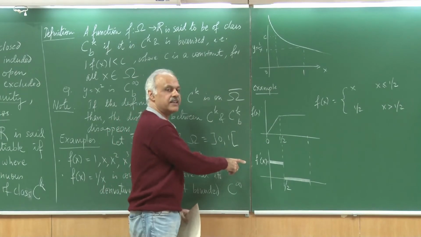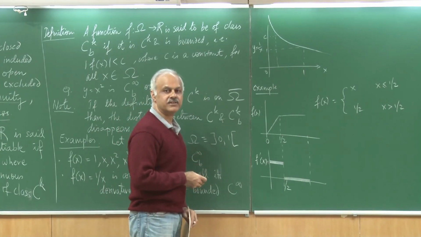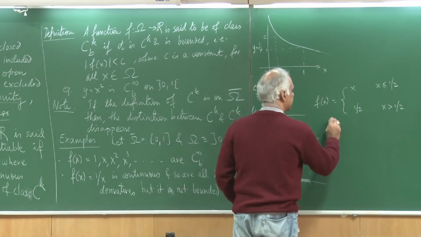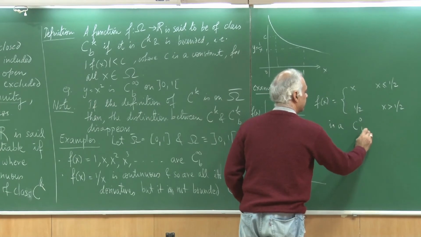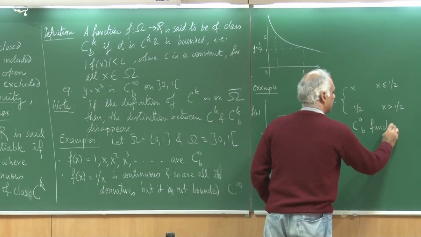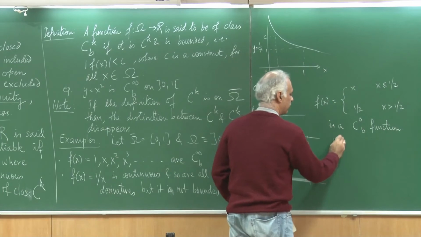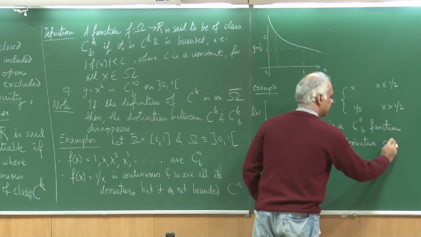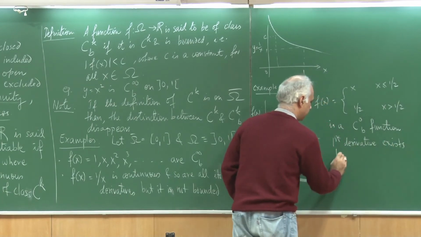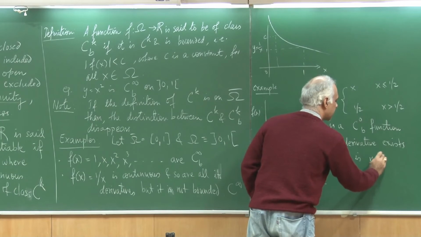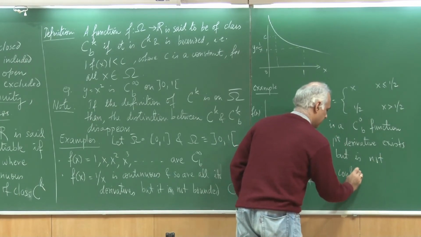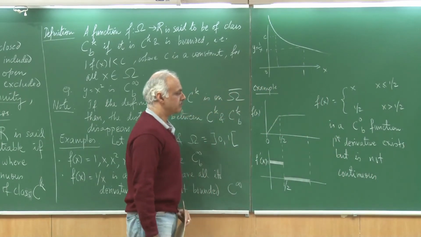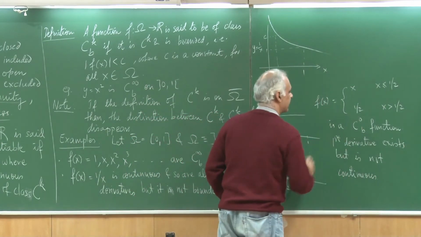So now the first derivative exists, but it is not continuous. So therefore this is a C0b function. I am sorry, yeah, C0b function.